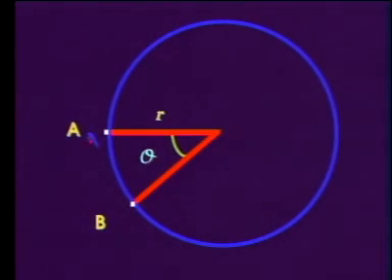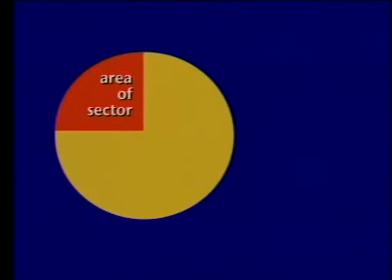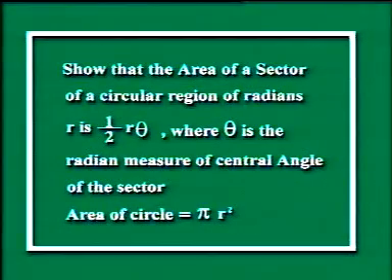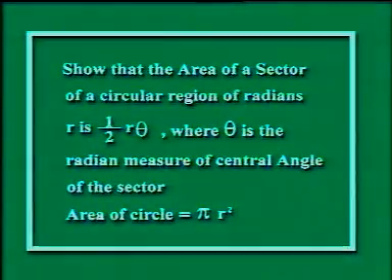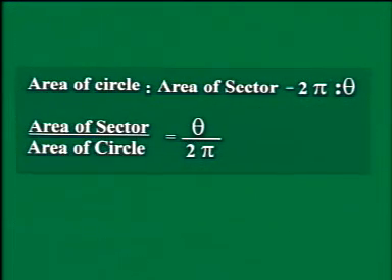Can you find the area of a sector with the help of this formula? We know that the area of a circle is equal to pi r square. Then the ratio of area of sector to area of circle is equal to theta over 2 pi.